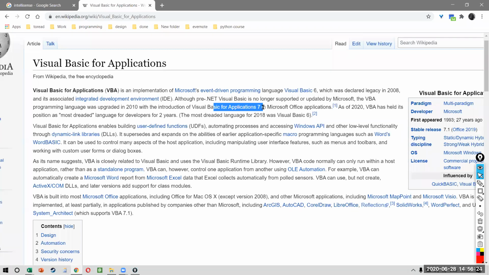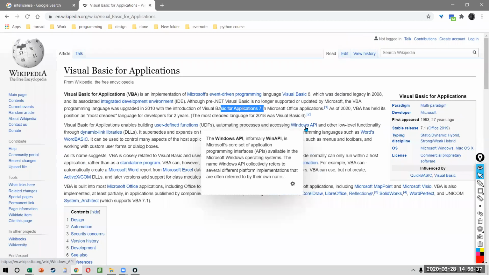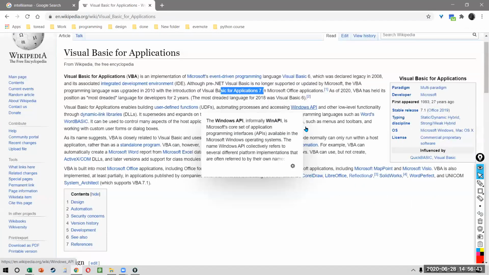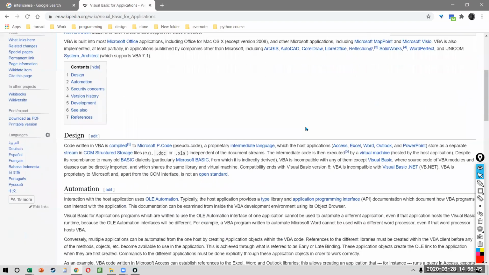It does 7,000 crores a year, and it uses 2003 Office or 2007 Office. Lots of companies in India and abroad have not upgraded themselves from an Office version viewpoint. So VBA will remain. We project that VBA will be there for the next 20 years, even if other things take over, right? So don't feel that, oh, you're learning it and in 2 years it will become obsolete.